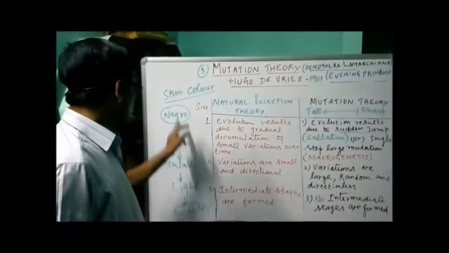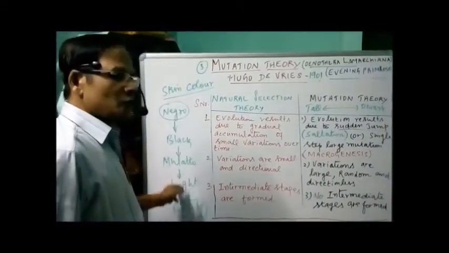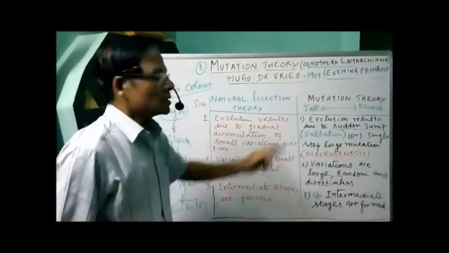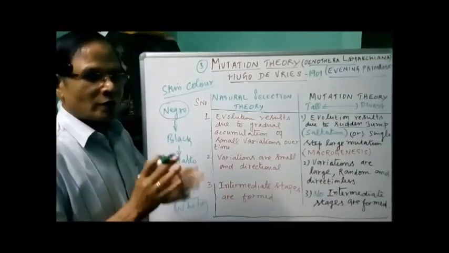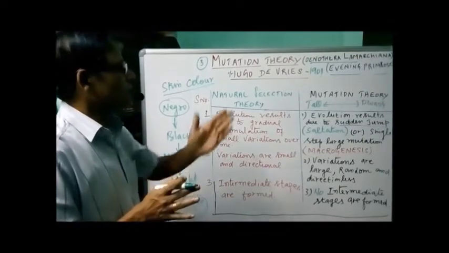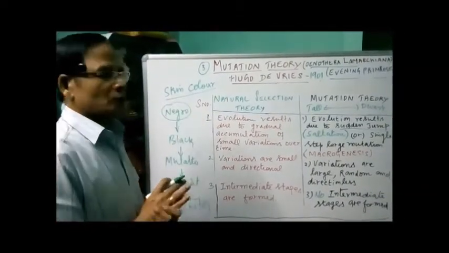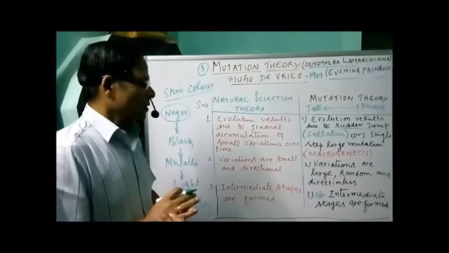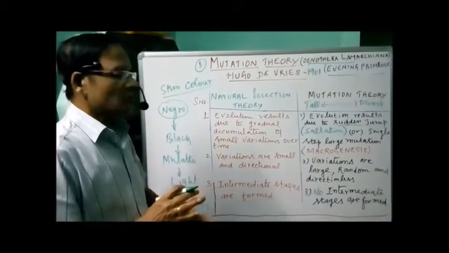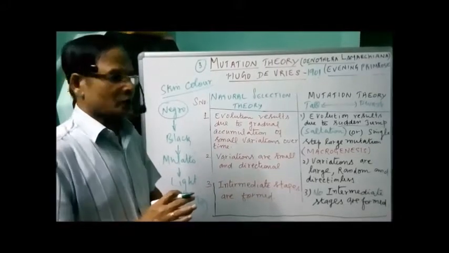Here you see that one is called continuous variations, and that one is called discontinuous variations. So the variations are discontinuous according to the mutation theory. The variations are continuous according to the Darwinian concept. So these are the main three differences you can make for answering a 3 marks question.